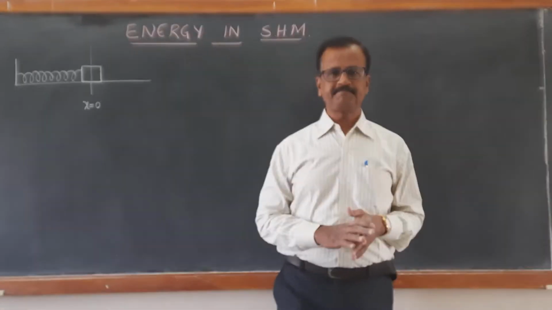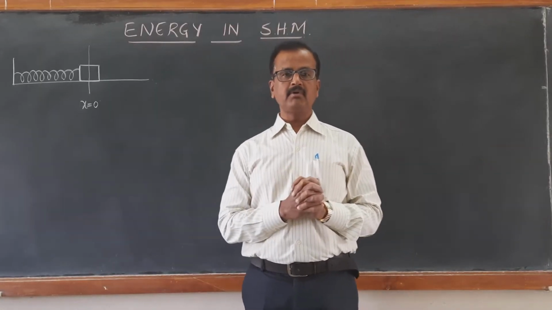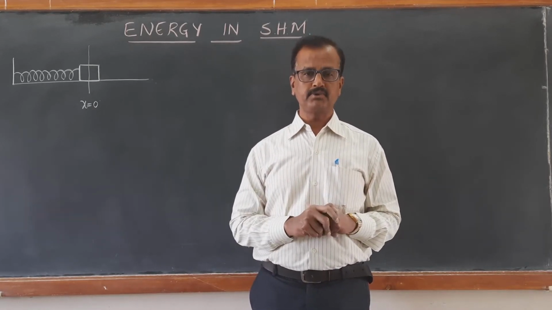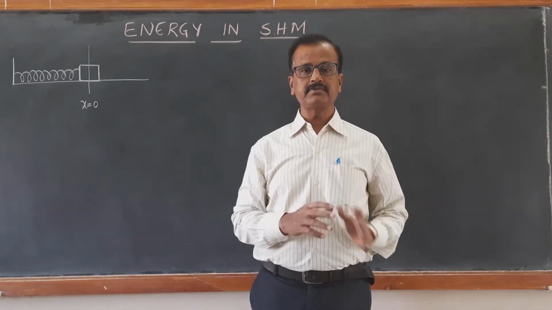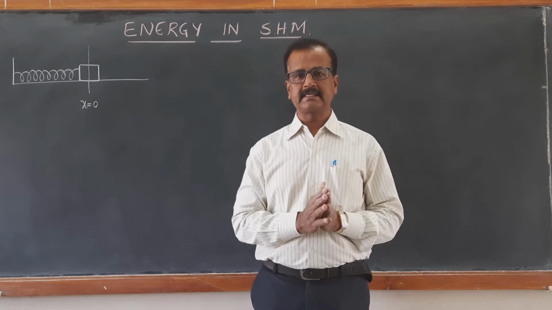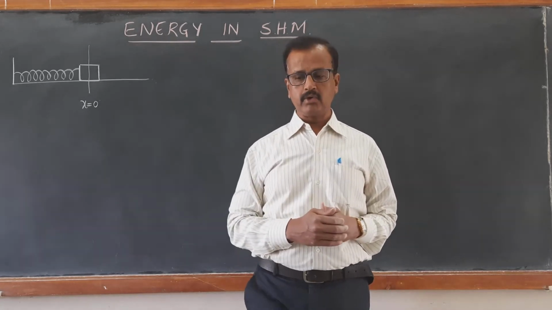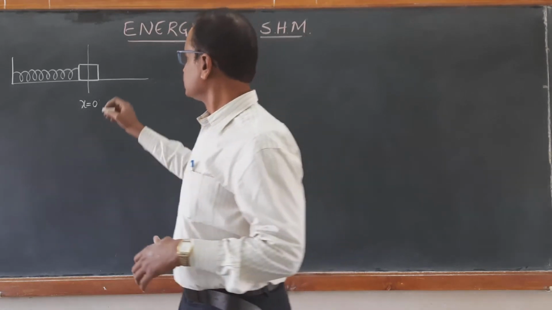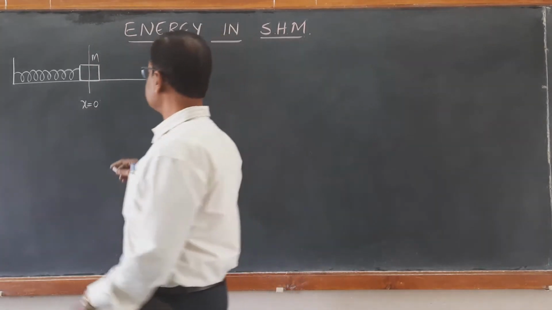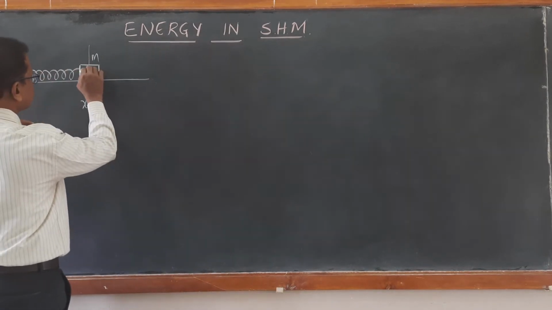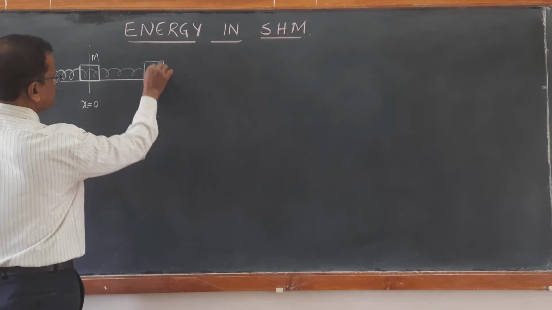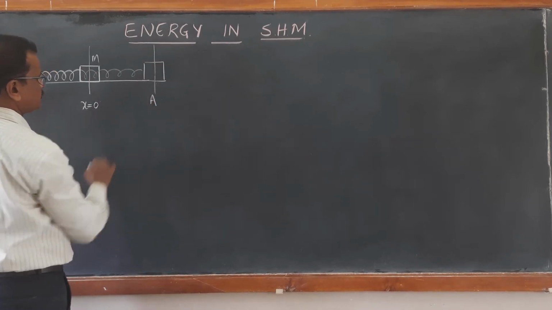Good morning, students. Let us learn about the energy of a particle in simple harmonic motion, or energy calculations for a body undergoing simple harmonic motion. For simplicity, let us consider a spring attached with a load of mass m. When we stretch this, when we elongate this, suppose it is elongated up to here to a maximum displacement, let us say A, right?